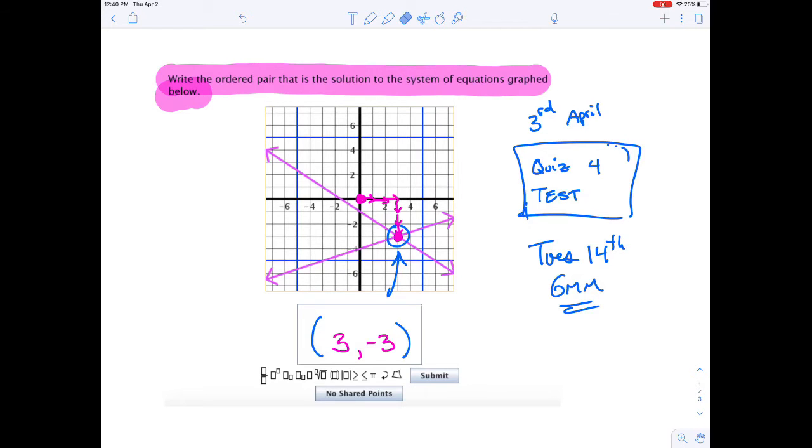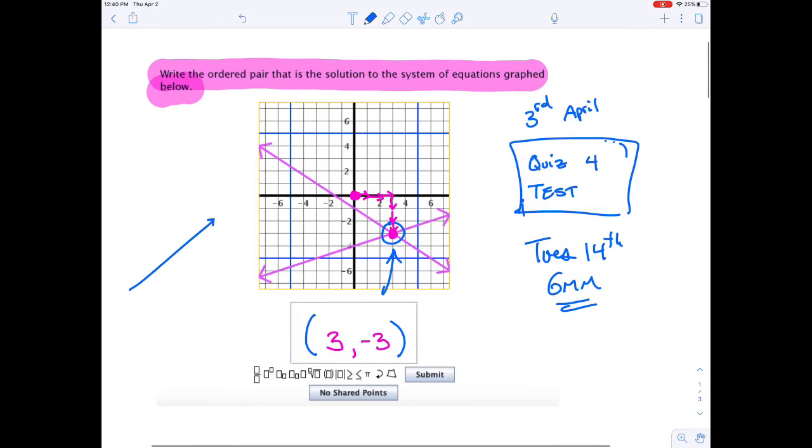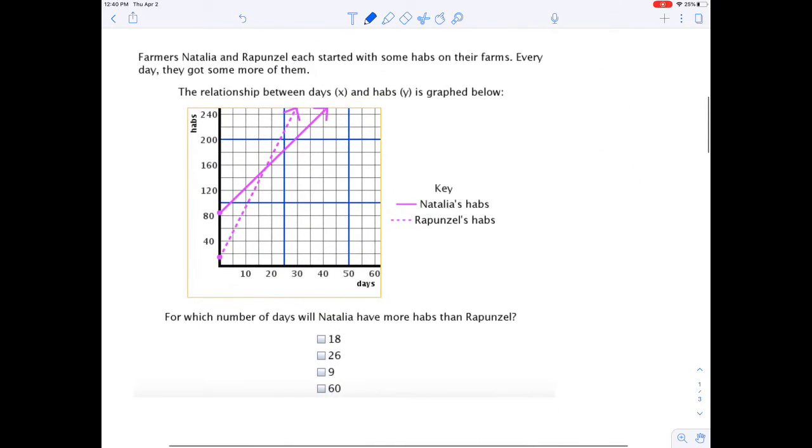If you had 2 lines that were perfectly parallel, let's say you had one that looked like this and another one that looked like that, and they don't have a common point, then you would choose no shared points. So let's move on. Second question.